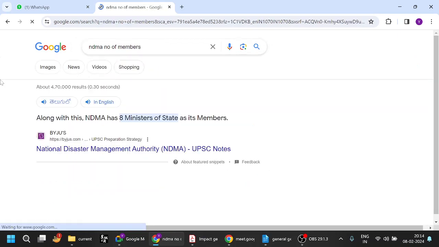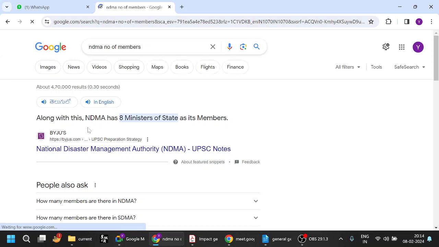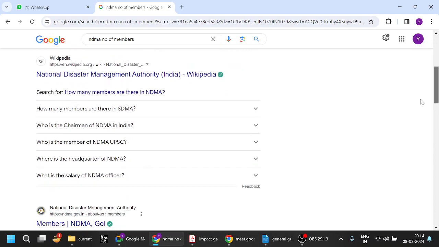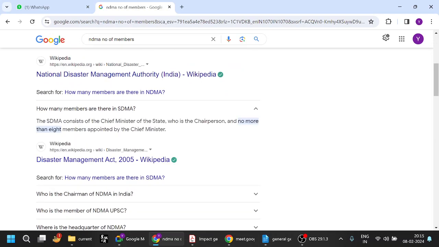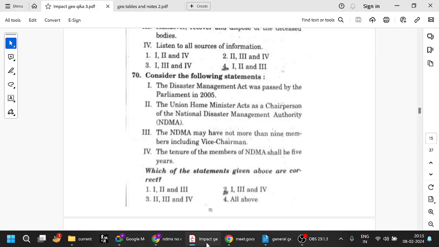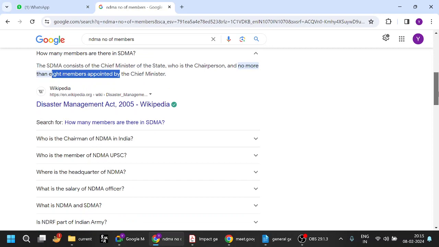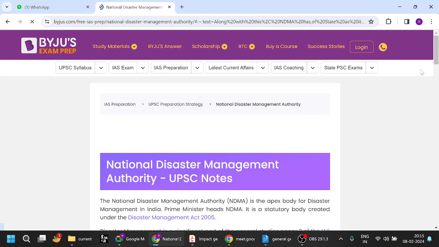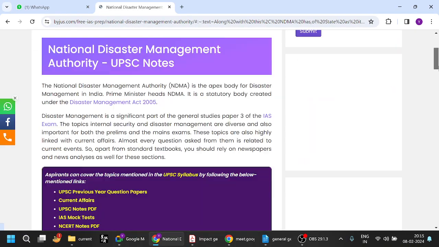Prime Minister is the chairman, headed by the Prime Minister, and can have up to 9 other members. For the state, it is the Chief Minister as chairperson and no more than 8 members. For the state it is the chief minister and 8 members; for the central it is the prime minister and 9 members. The NDMA may have not more than 9 members, including vice chairman. National Disaster Management Authority, Disaster Management Act of 2005. That is fine.